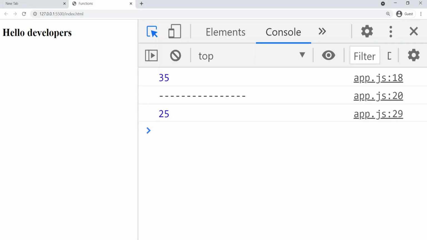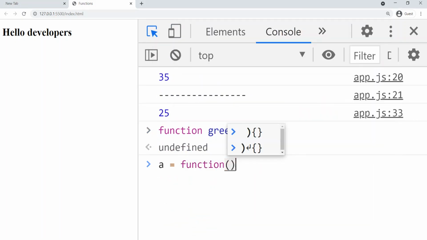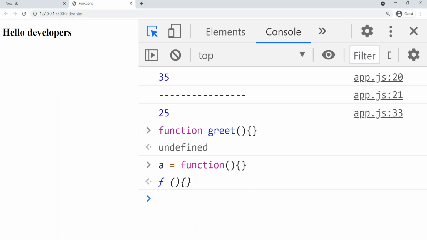I'll write function and then greet, and here I'll close this simply. You can see I'll get undefined because it will not return anything. It's a normal function statement, right? Now I'll write a function expression. First I'll take function, open parentheses, open curly brackets and close them. As soon as I hit enter, I get output as function because it is an expression. We assigned the function to that variable a, so that's why we got this output as function. But a function statement will just go and sit in the memory, so there is nothing to return as a value. That's why we got a placeholder defined by JavaScript, that is undefined. This is the difference between function statement and function expression.